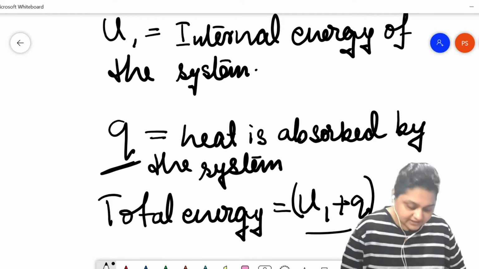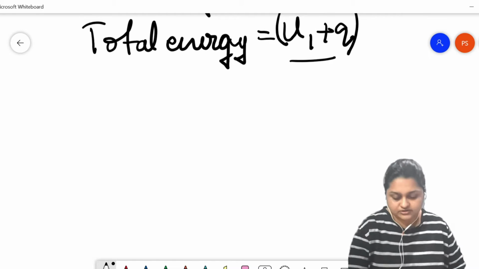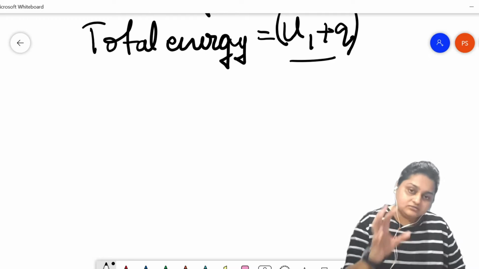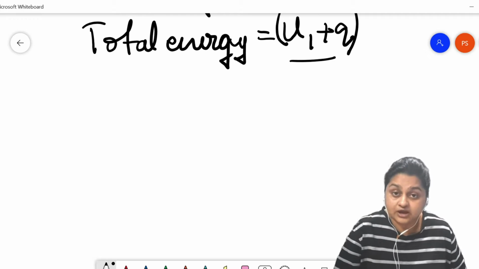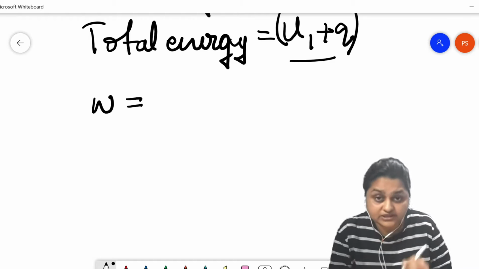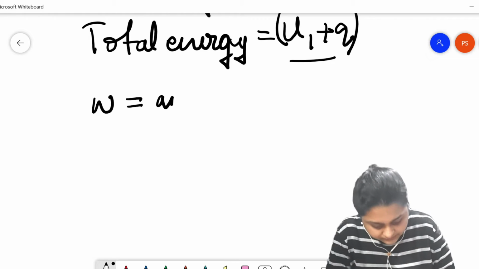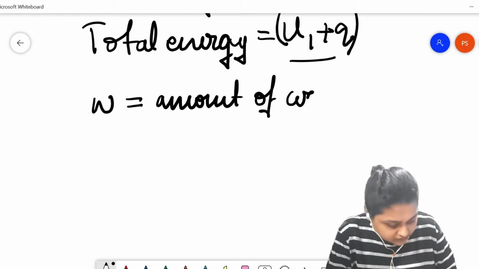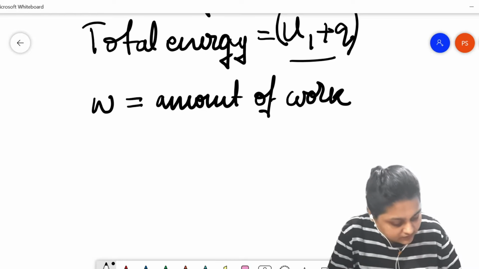This is going to be the total energy of the system after this thermodynamic process. In the second step, in the second process, W amount of work is done on this system. So let's say W is the amount of work done on the system.